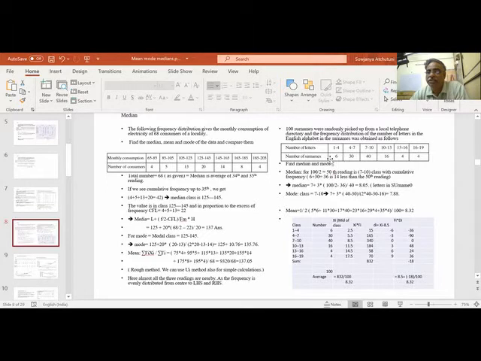Let us find the mode. What is the mode class here? Highest frequency is 40. So we'll apply the formula: 7 plus 3 into 40 minus 30, 10, divided by 40 minus 30 plus 40 minus 16. So it's around 7.88.